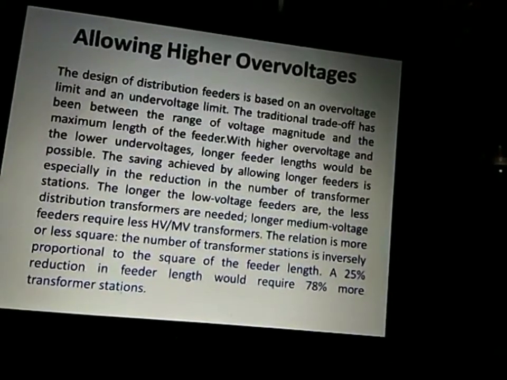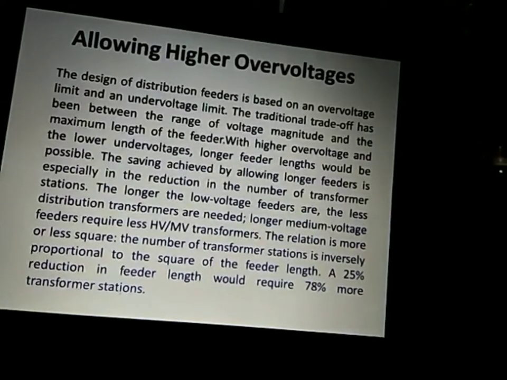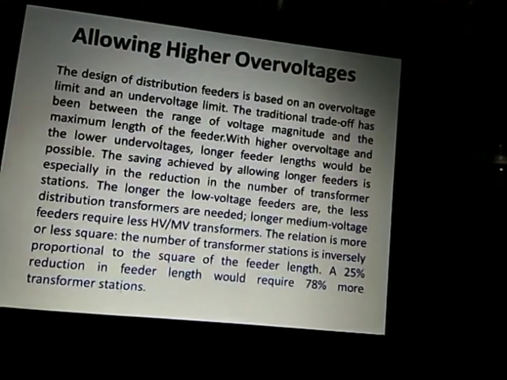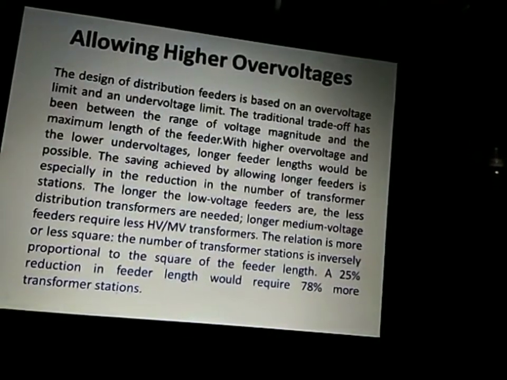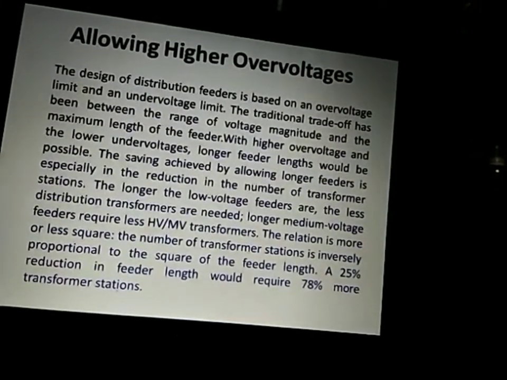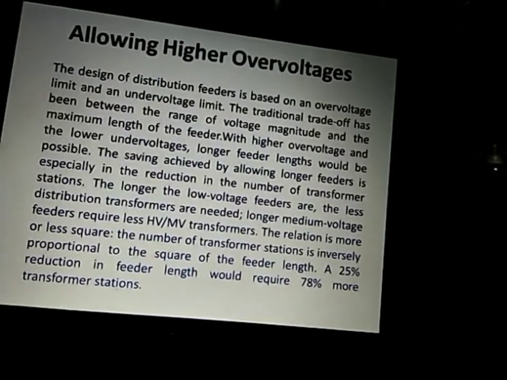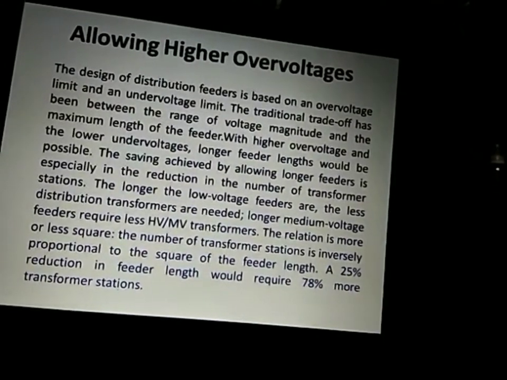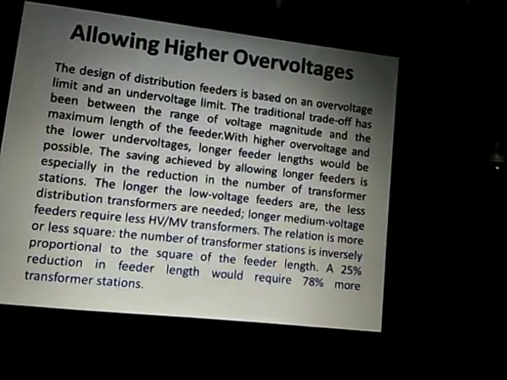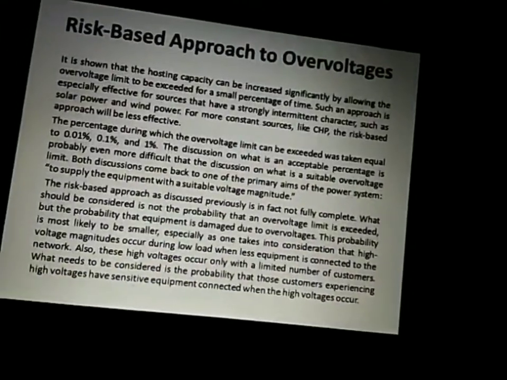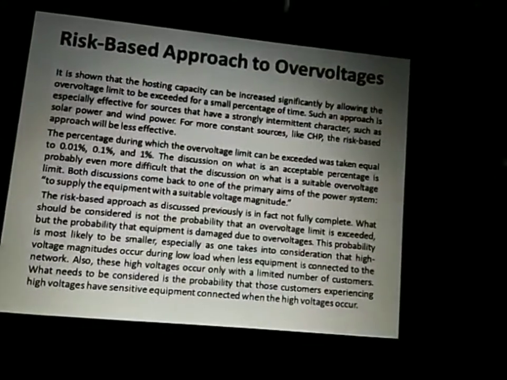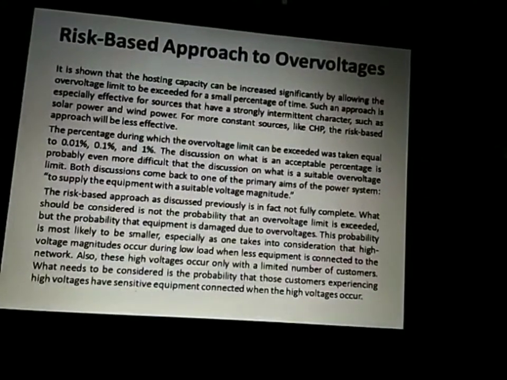Longer medium voltage feeders require fewer HV/MV transformers. The relation is more or less square. The number of transformer stations is inversely proportional to the square of the feeder length. A 25% reduction in feeder length would require 78% more transformer stations. So, a risk-based approach to overvoltage.